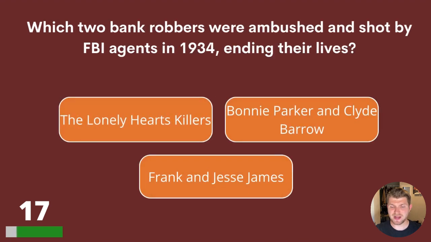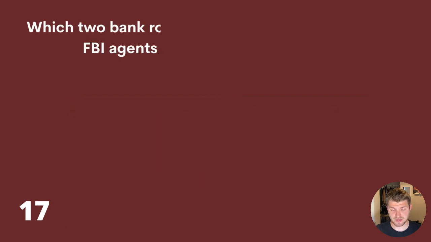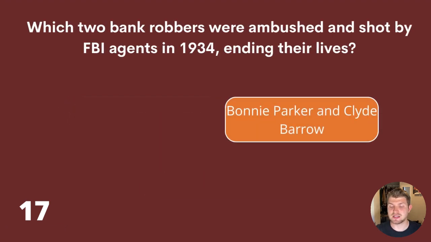Question 17. Which 2 bank robbers were ambushed and shot by FBI agents in 1934, ending their lives? The Lonely Hearts Killers, Bonnie Parker and Clyde Barrow, or Frank and Jesse James? The answer is Bonnie Parker and Clyde Barrow.